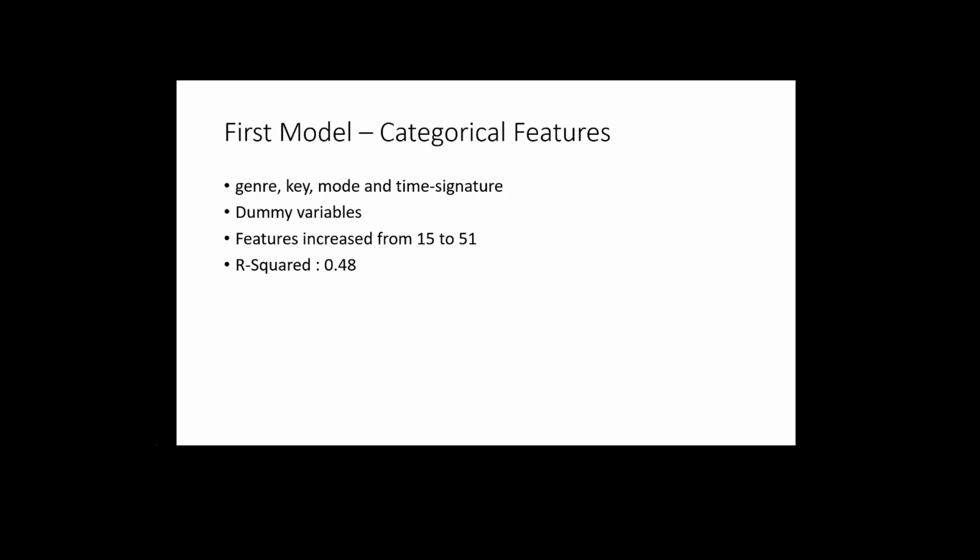We got an R-squared value of 0.48. There is a weak relationship here. However, 51 features increased the complexity and we suspected that it also degraded the performance of the model.